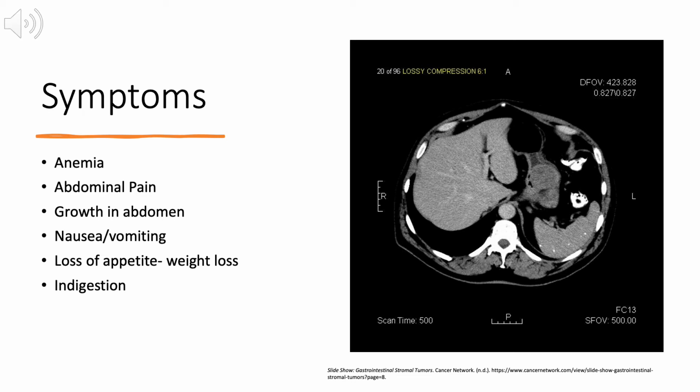And when you need to see a doctor is when you have bloody stool, diarrhea, or you're excessively losing weight. So these will bring you to the doctor, and the doctor will then run diagnosis tests.